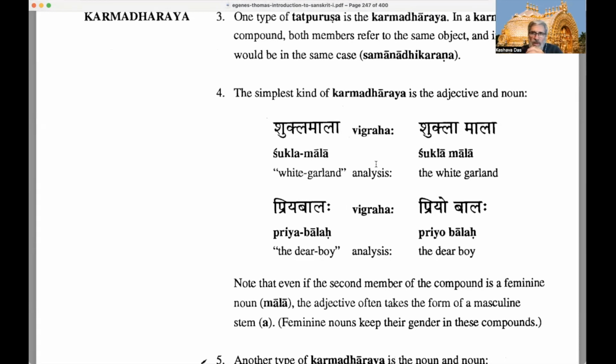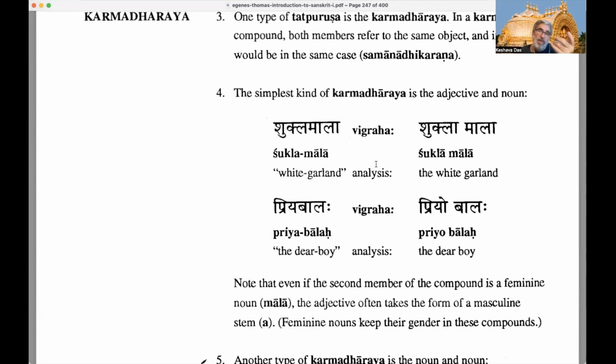So here are some examples. Basically like an adjective and a noun. In Sanskrit, an adjective and a noun are basically the same thing, except that the noun will usually be declined in either masculine, feminine, or neuter, and the adjective will be declined in any one of masculine, feminine, and neuter. Because the adjective, when it goes with a noun and it's not compounded, has to take the same case as the noun that it describes. So Sundaraha Ramaha, like that.